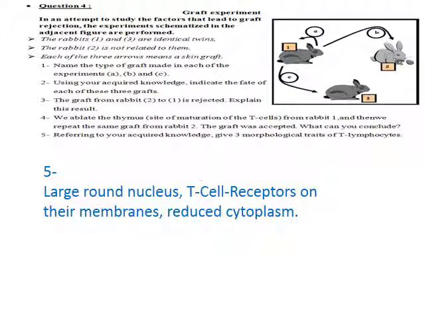Last question: referring to your acquired knowledge, give 3 morphological traits of T lymphocytes. They have a large round nucleus, they have T cell receptors on the membrane, and they have a small cytoplasm, also called diffuse cytoplasm. Study well, guys, and good luck.